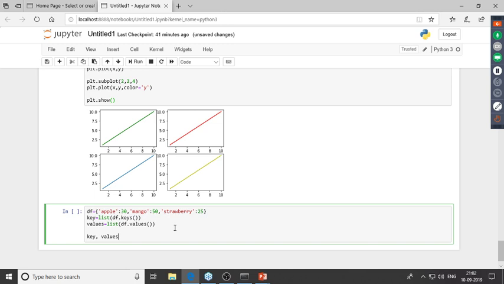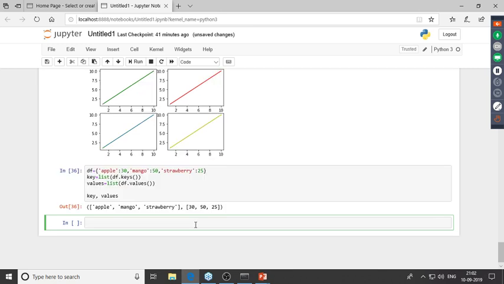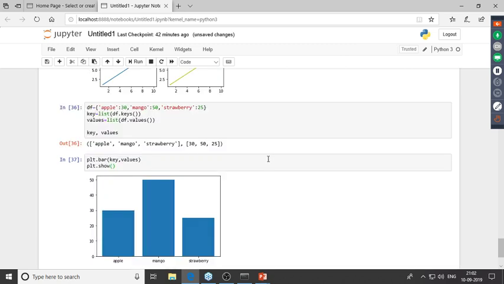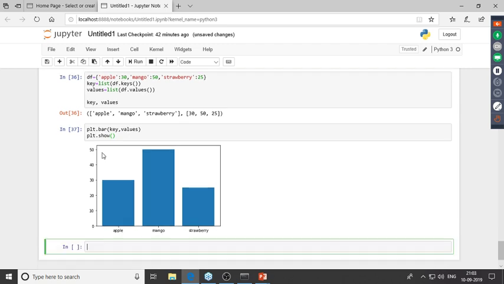Now I'll go ahead and make this bar plot. I'll just type in plt.bar, and first I'd have to give in the key. After that, I'd have to give in the values over here. And then I'll just put in plt.show. Right, so we have successfully created our bar plot, which would comprise of the fruit names on the x-axis and the quantity of the fruits on the y-axis.